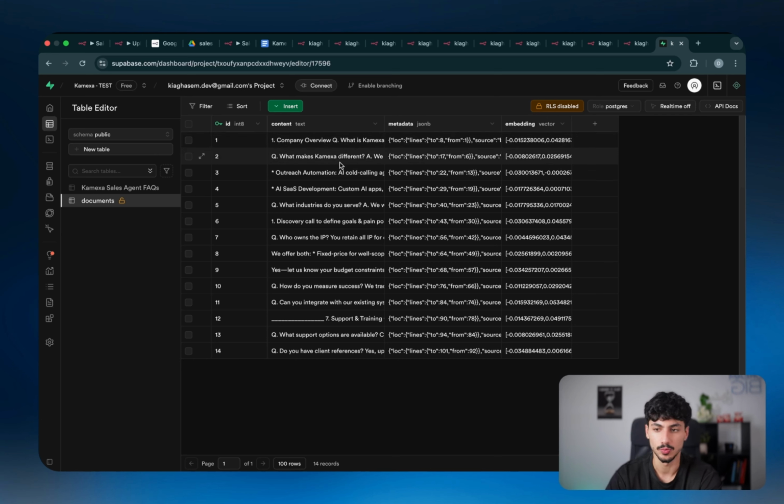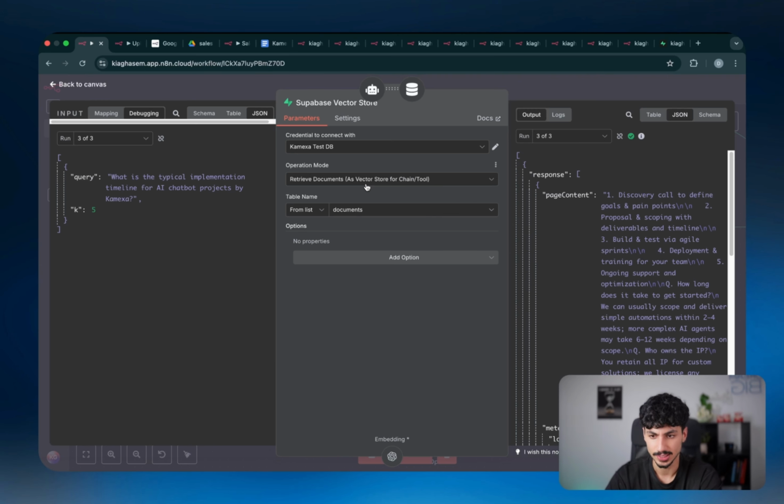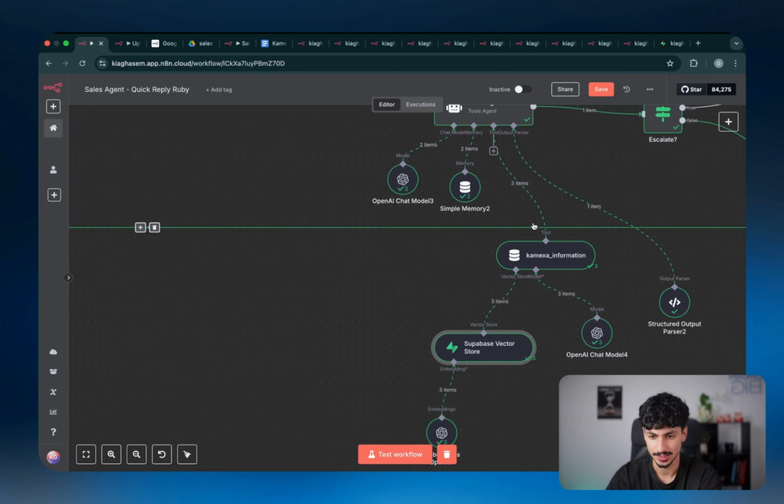These chunks are also what the AI agent is calling on when it wants to be able to answer a question. So we're basically turning it back from numbers into words, and then we're giving it back to the AI agent. So all you need to know is that you need to use the documents. Don't worry about everything else. And so documents has to be set up here. Retrieve documents, leave it exactly as it is.